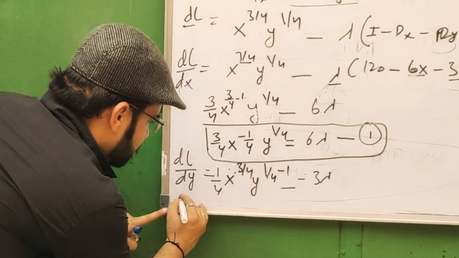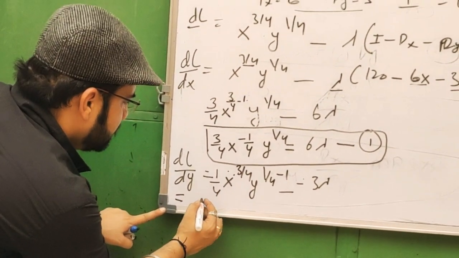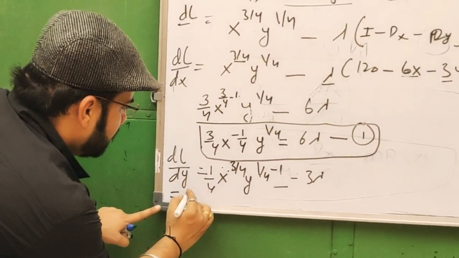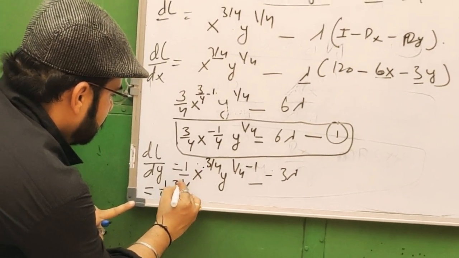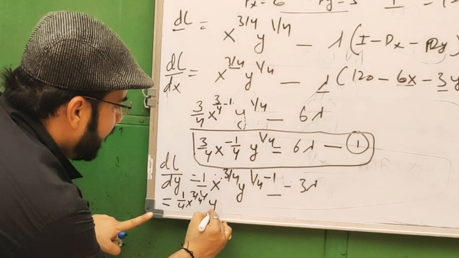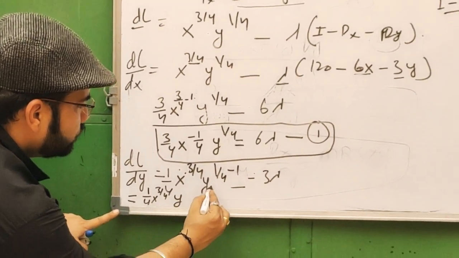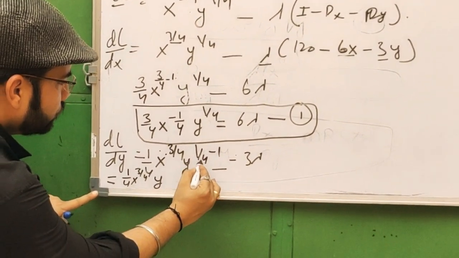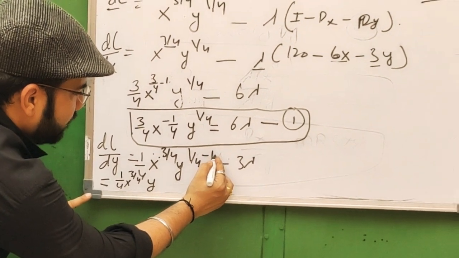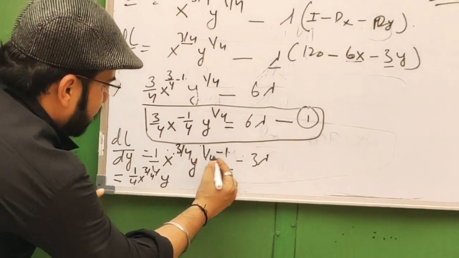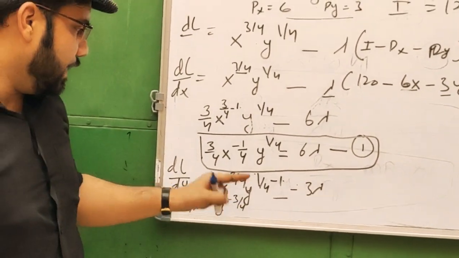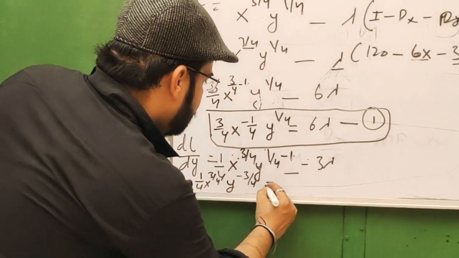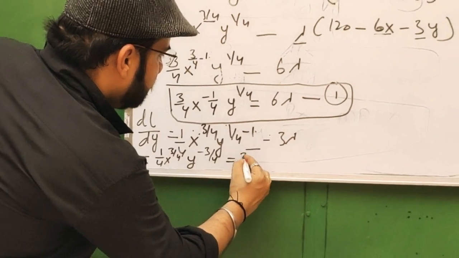So here if we solve this, this will be 1 by 4 x power 3 by 4, y power 1 by 4 minus 1 equal to 3 lambda, rearranged.